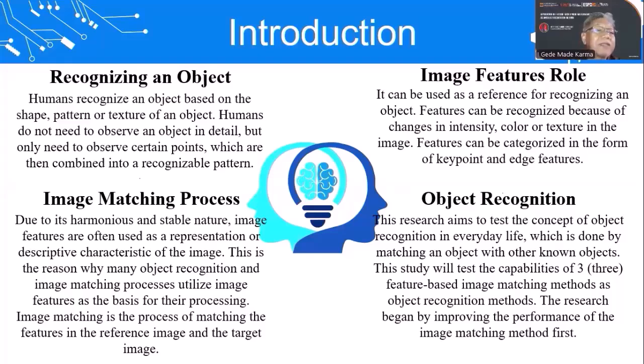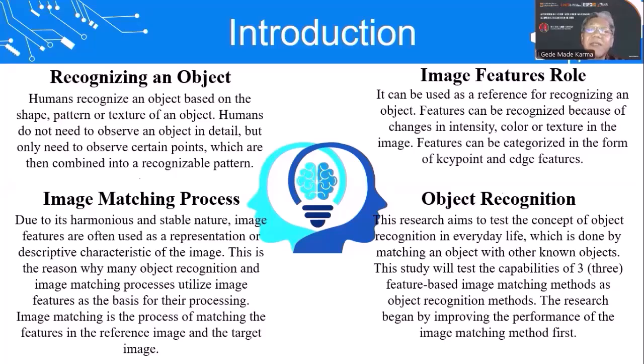Image matching process. Due to their harmonized and stable nature, image features are often used as a representation or descriptive characteristic of the image. This is the reason why many object recognition and image matching processes utilize image features as the basis for their processing. Image matching is the process of matching the features in the reference image and the target image.